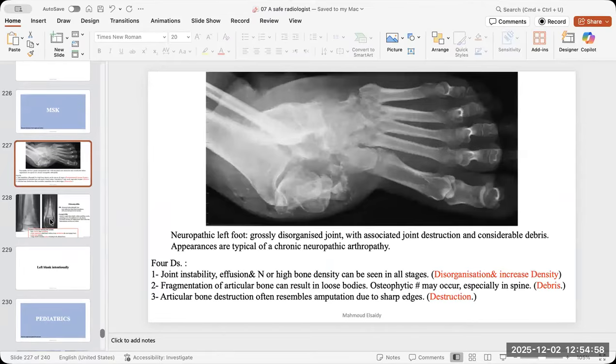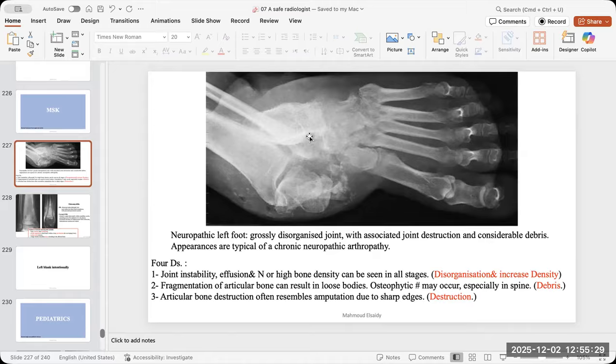The most common emergencies in the musculoskeletal are Charcot joint, like that, disorganized. There is debris, there is dislocation, there is increased density. And this is per se. If it is only neurological cause, you will put the foot in the cast for 3 months and it will heal on its own. But what is more dangerous, what is more important, if there is underlying infection with osteomyelitis.